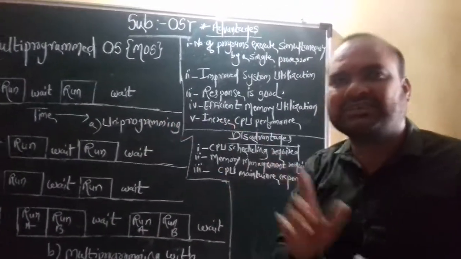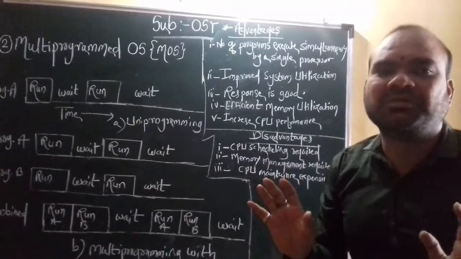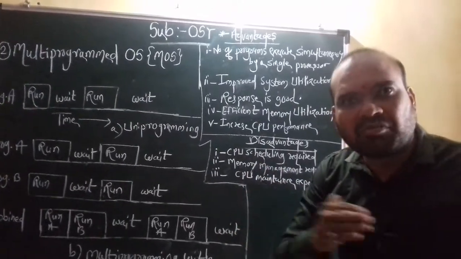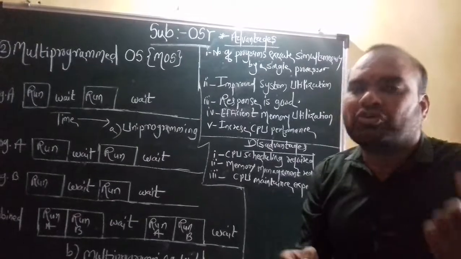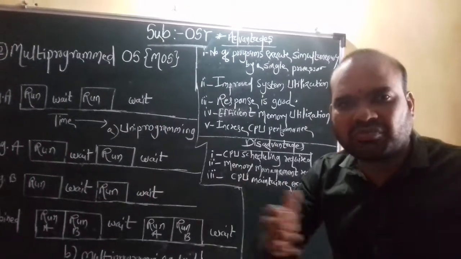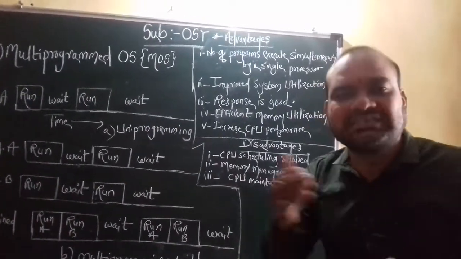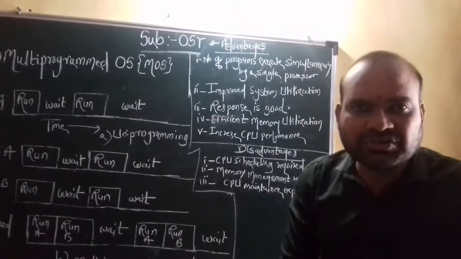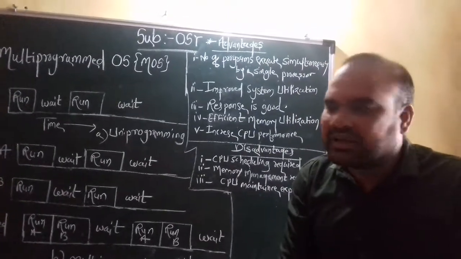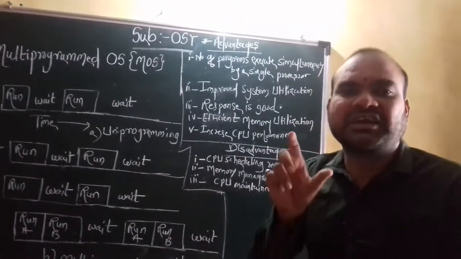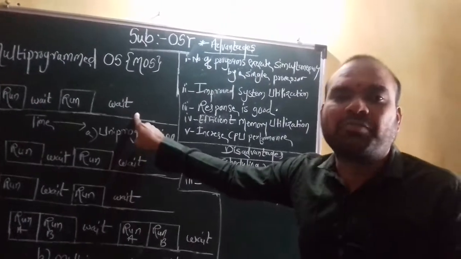Now the last point: what is exactly the main definition of a multi-program operating system? Program is also called a job in the operating system. A number of programs or jobs reside or are inserted in the machine for execution at a time. That is exactly the situation, that is exactly the condition of a multi-program operating system.